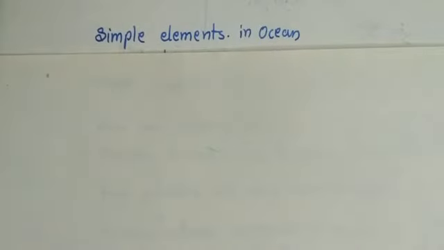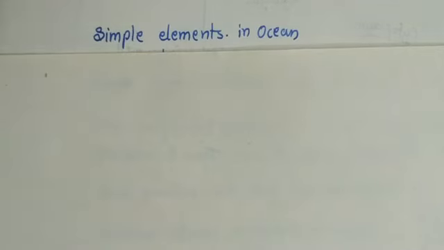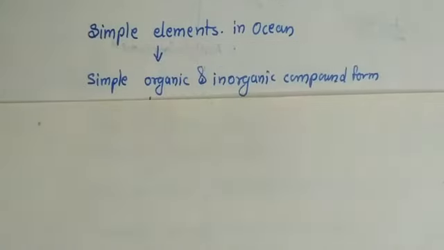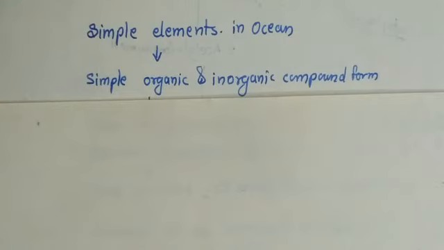It is said that in the beginning, life did not exist on the earth, nearly 3.5 million years ago. Slowly, at the beginning, simple elements existed in the ocean, and they combined and gave rise to life. These simple elements, carbon, hydrogen and oxygen, existed in elemental form and combined together, forming simple organic and inorganic compounds.